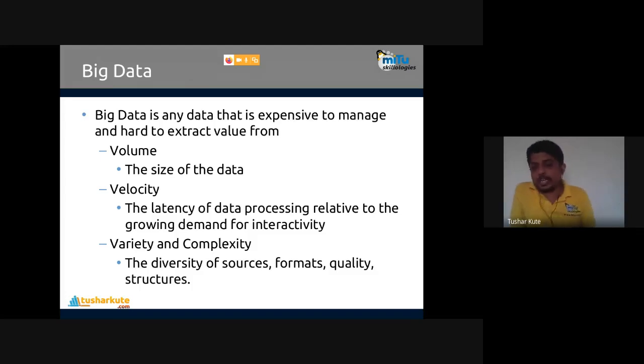Volume means the size of the data. Velocity is the latency of data processing relative to the growing demand for interactivity. And third is variety. So diverse sources, formats, and quality structures are present in this. This is called variety, sorry. 3 V's are described, and one more is present. Let's talk about them one by one.